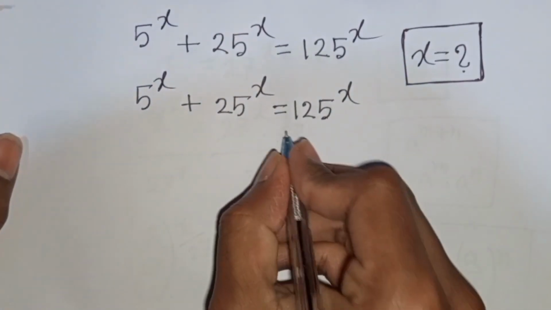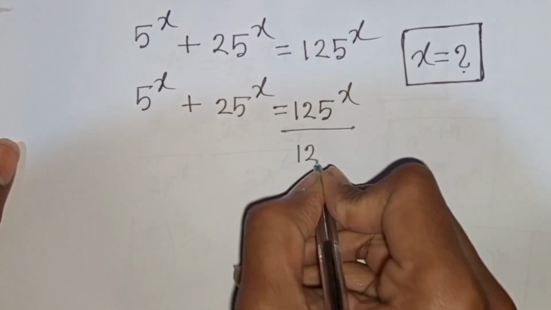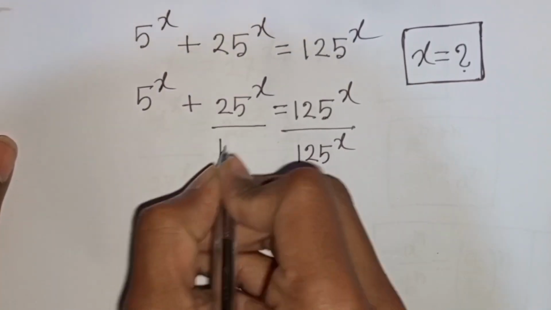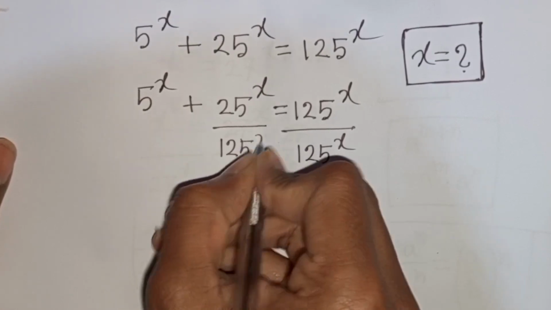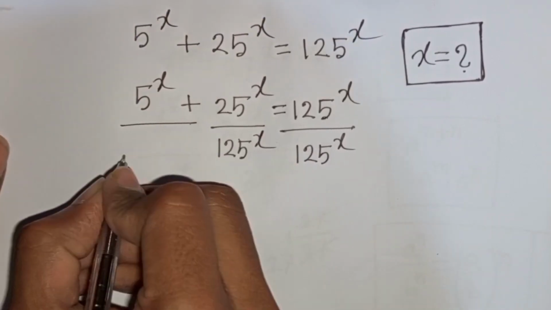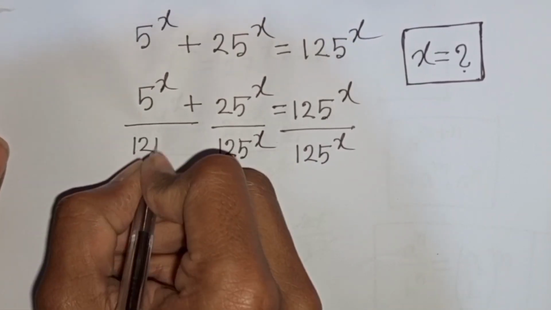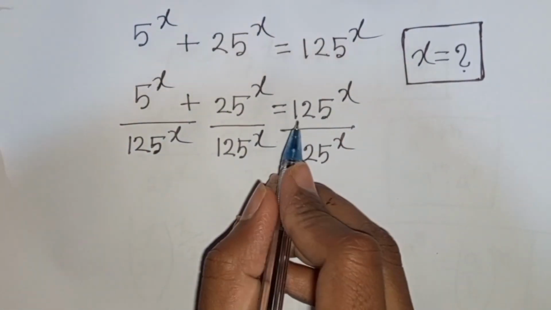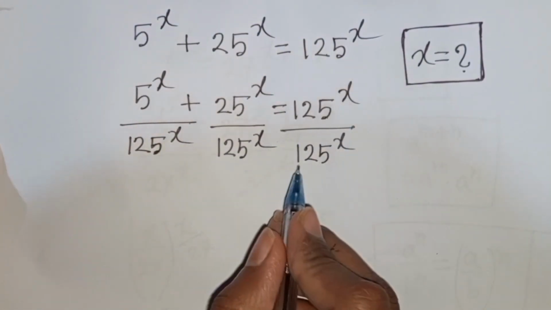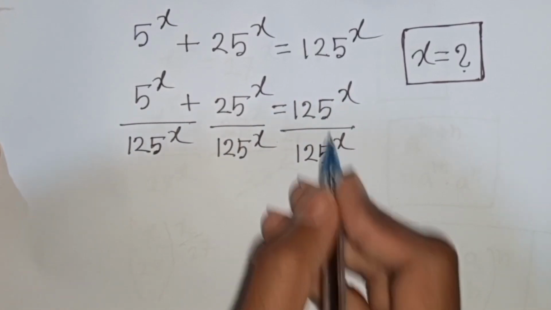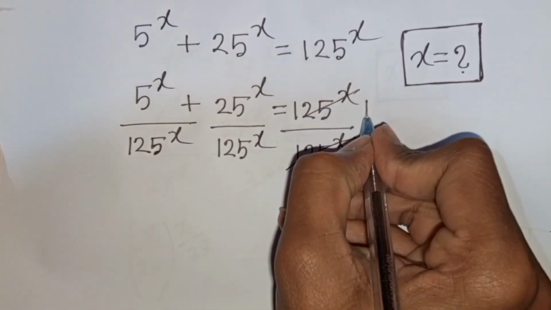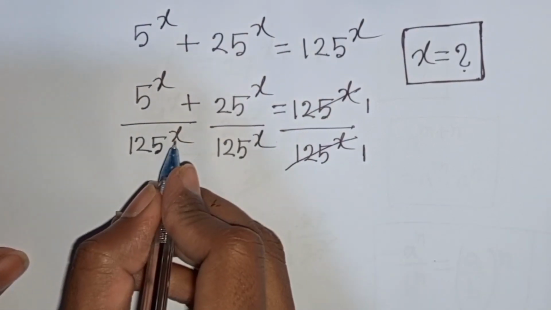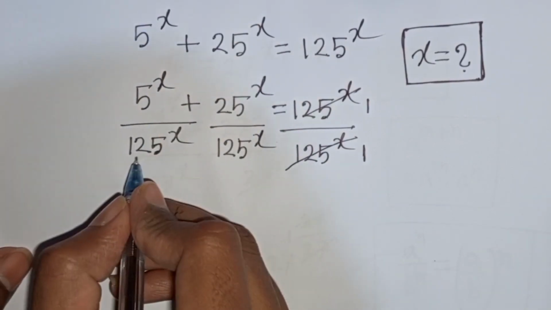So divide by 125 power x. Now we see this 125 power x, this 125 power x will be cancelled. So here on, here on. Now from here we see x, same power but different base.